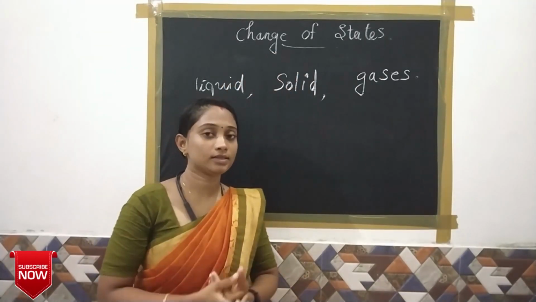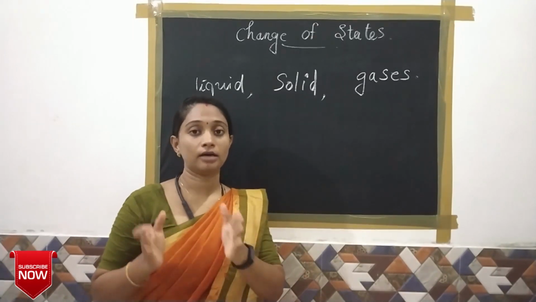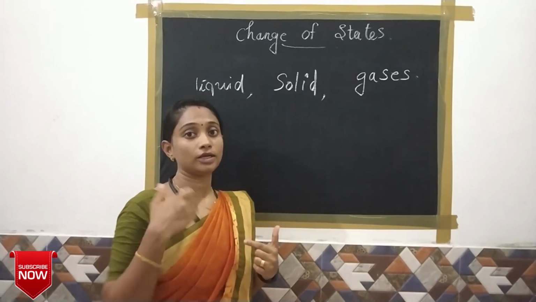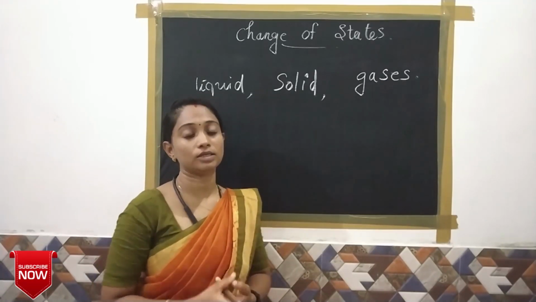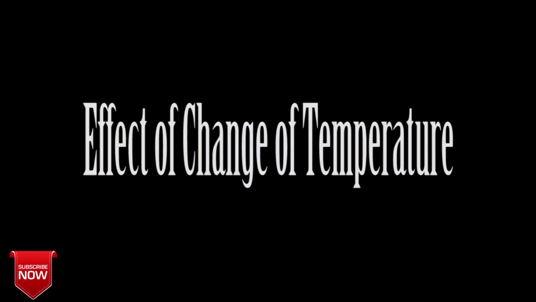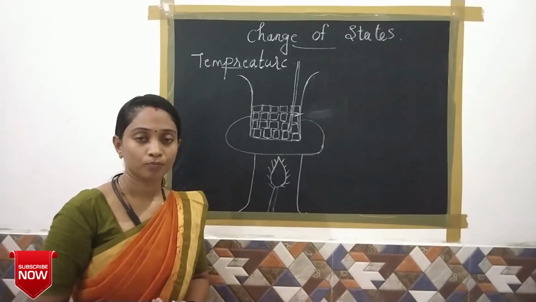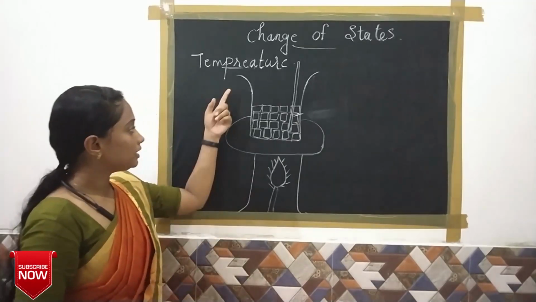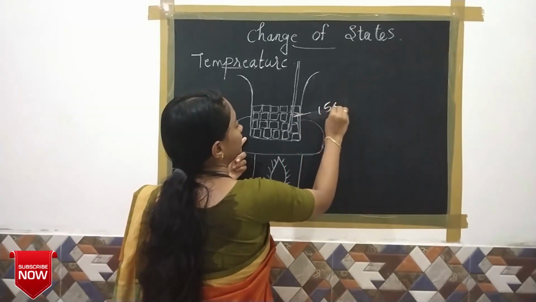How can we change the state of matter? By applying temperature and by applying pressure, we are able to change the state of matter. Let us discuss the effect of change of temperature. I am going to do a small activity. In this activity, a beaker contains 150 grams of ice.